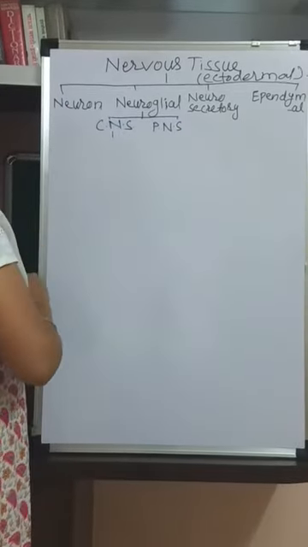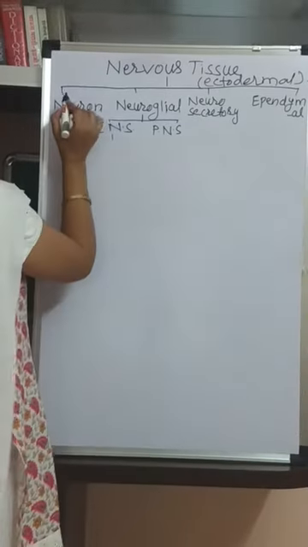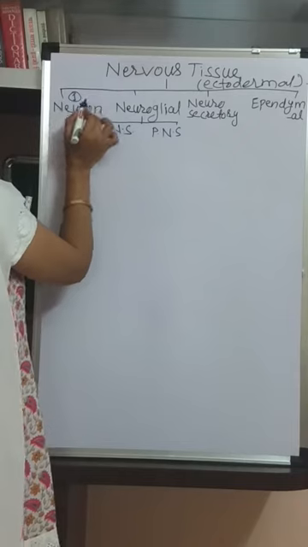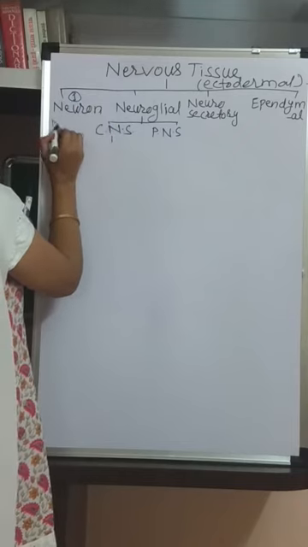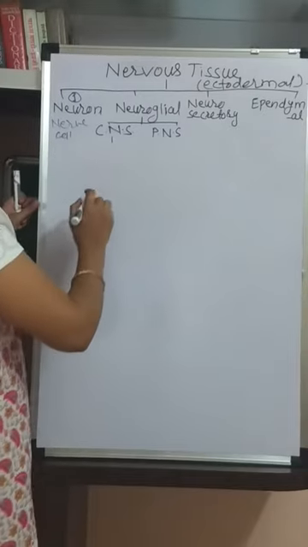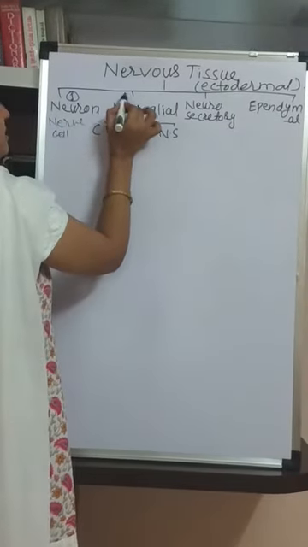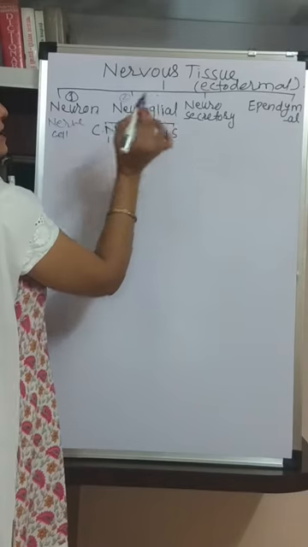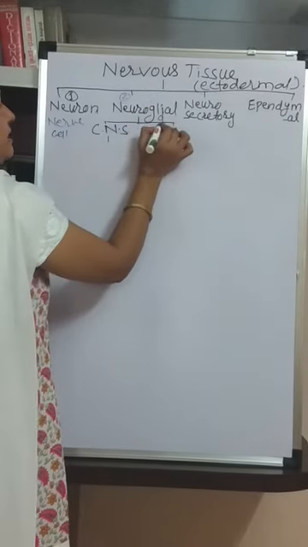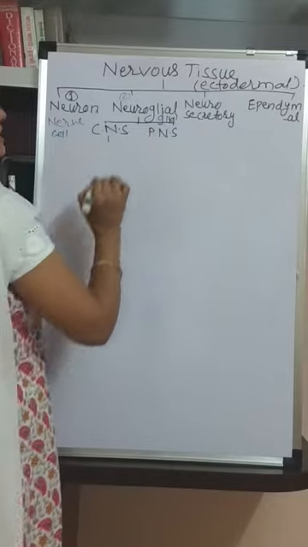So the first type is neuron. You know, neuron is the first type of cell, that is also called as nerve cell, neuron. Then second type is neuroglial cells. These cells are also called as glial cells, only glial cells.